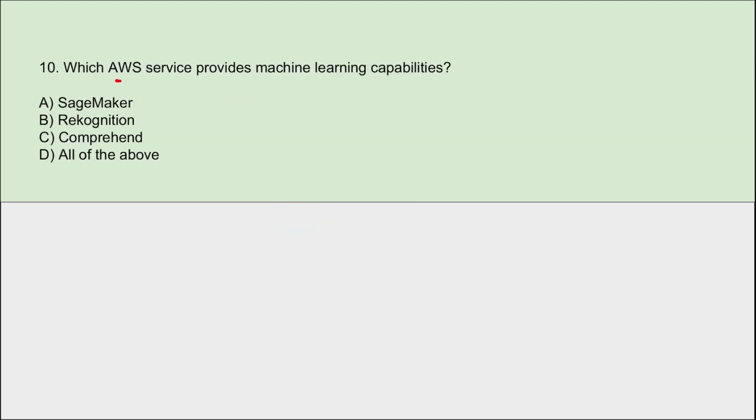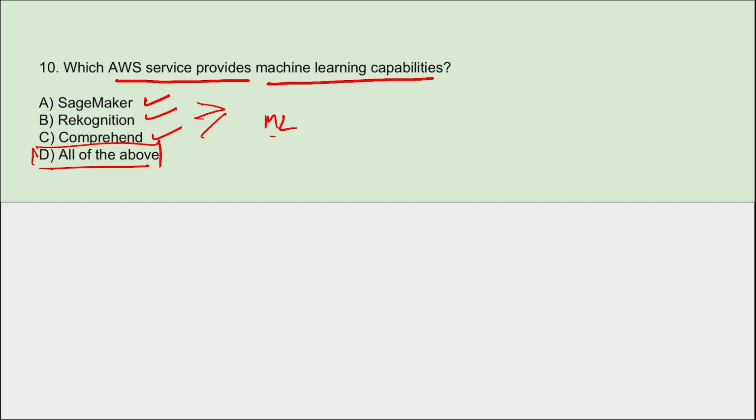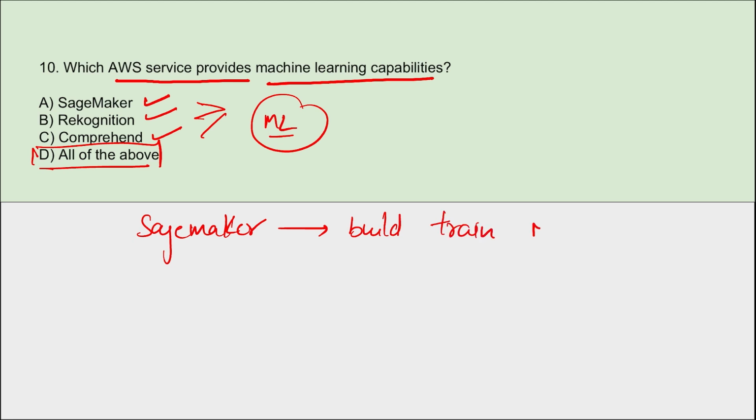Next, which AWS service provides machine learning capabilities? It is all of the above. SageMaker, Rekognition, Comprehend, they all provide machine learning capabilities. If we talk about SageMaker, right, this will help us to build, train and deploy various machine learning models.